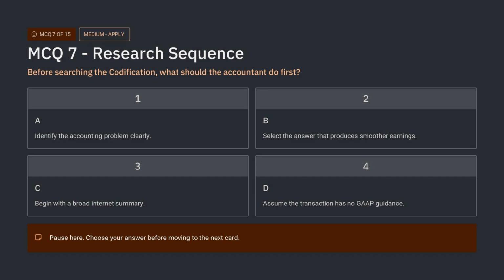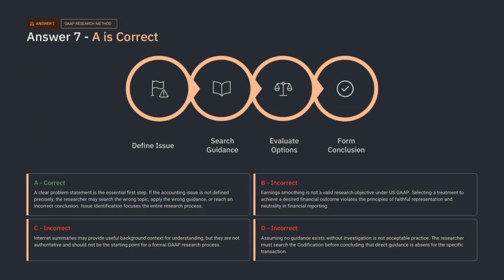Think about whether the accountant should first define the issue, choose a desired outcome, begin with an internet summary, or assume no GAAP guidance exists. Pause now and select the best answer. The correct answer is A. Before searching, the accountant should identify the accounting problem clearly.